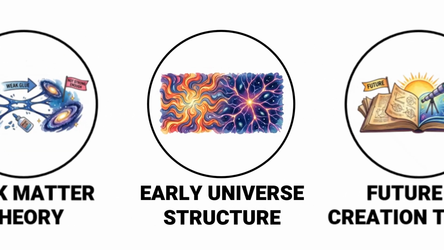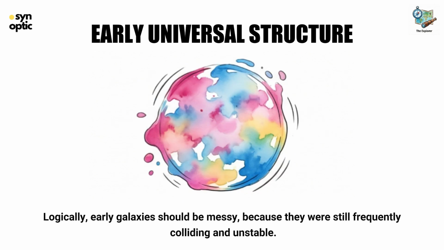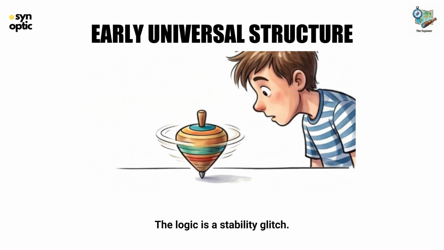Early universal structure, the order in chaos protocol. Many of these impossible galaxies are very neatly shaped, like beautiful spiral disks. Logically, early galaxies should be messy because they were still frequently colliding and unstable. The logic is a stability glitch.